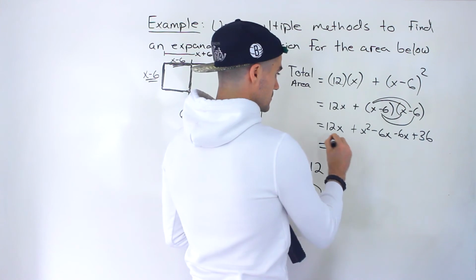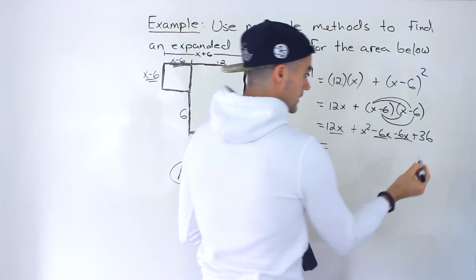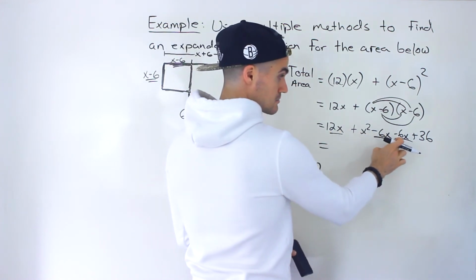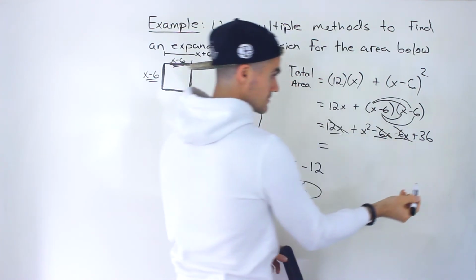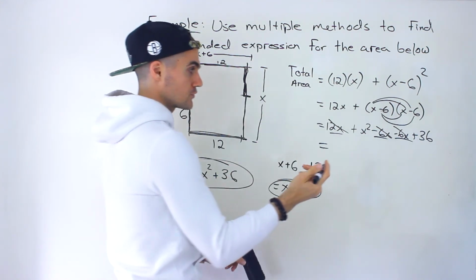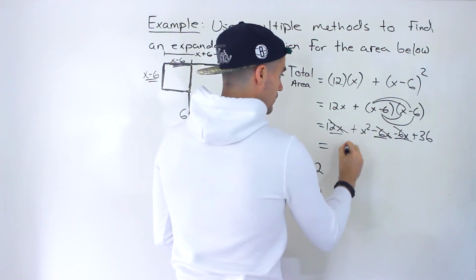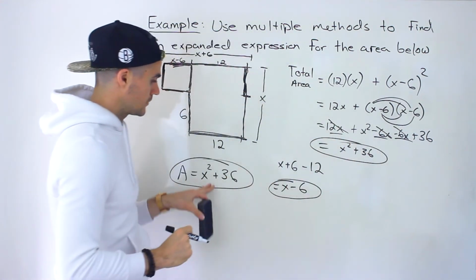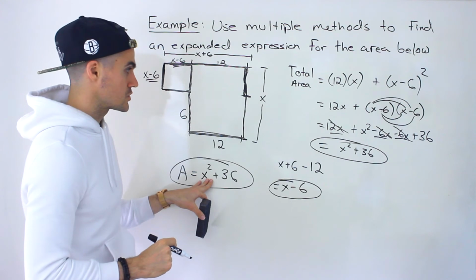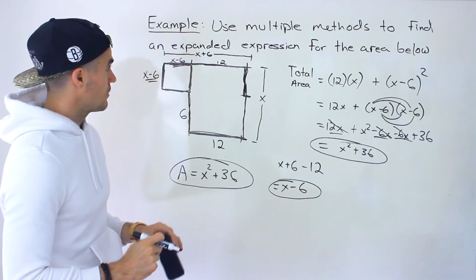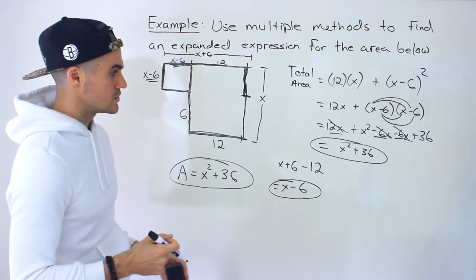So notice the only like terms here, 12x minus 6x minus 6x. What do those net out to? 0. 12 minus 6 minus 6 ends up being 0. So there's no x term. It's like 0x, and you don't have to write that. We end up with x squared plus 36. So notice we end up getting that exact same expression for the total area as we got before. Okay, so that is another way to do it.